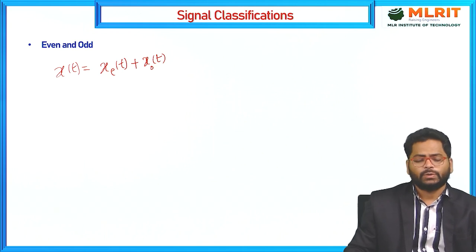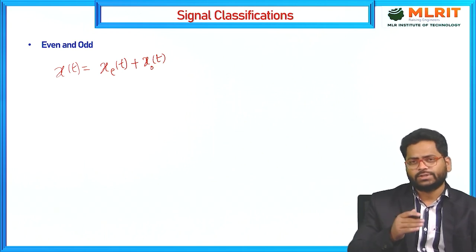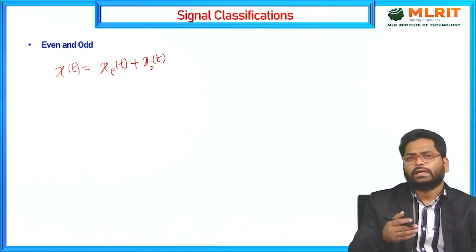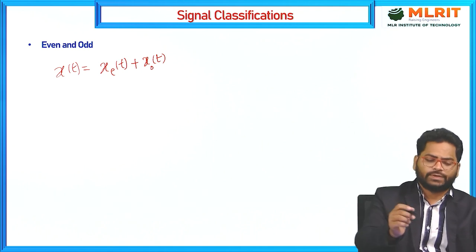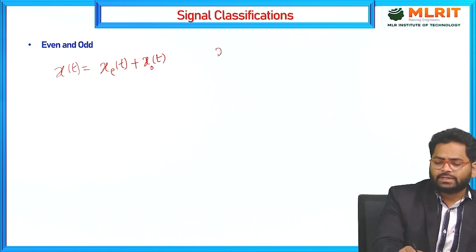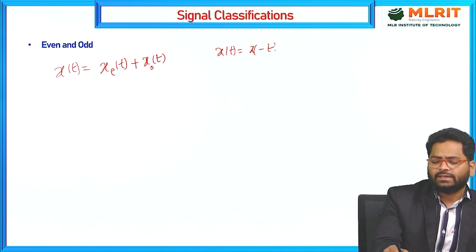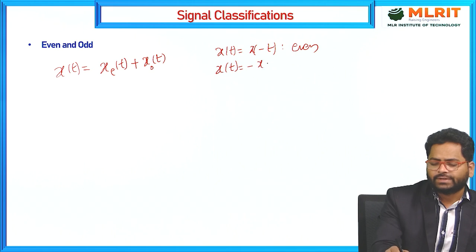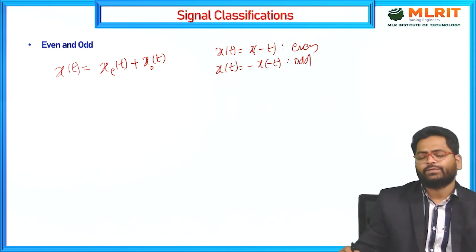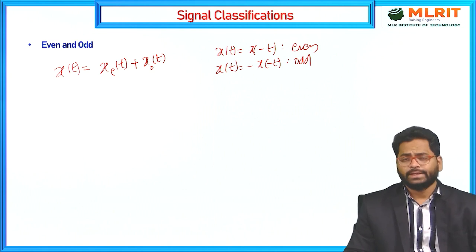First, find the relation between the original signal and its even and odd components. x of t equals x of minus t is called an even signal, and x of t equals minus x of minus t is called an odd signal. These are the definitions of even and odd signals.